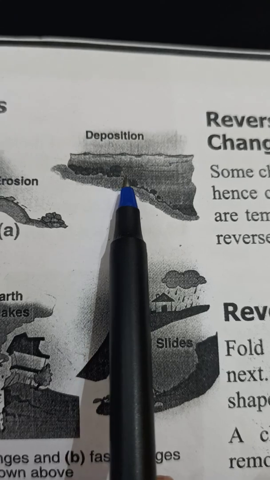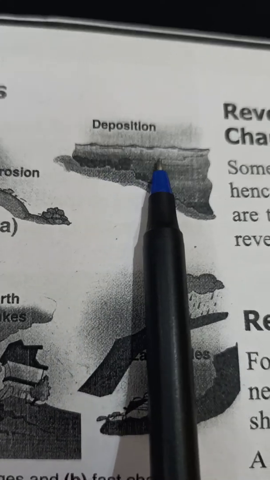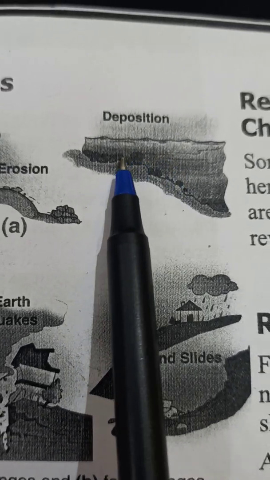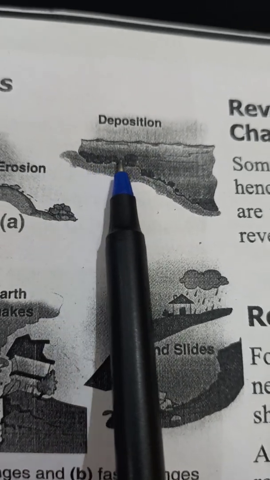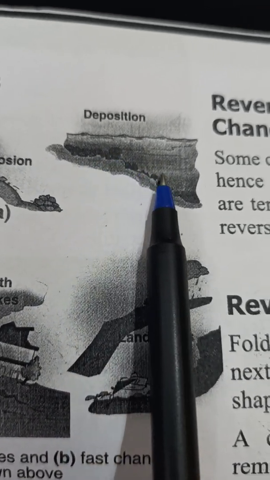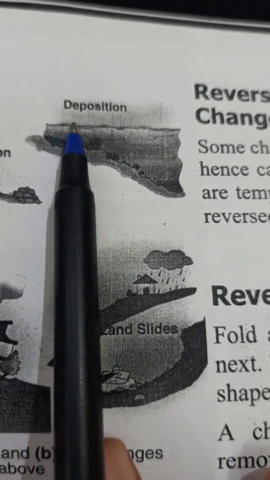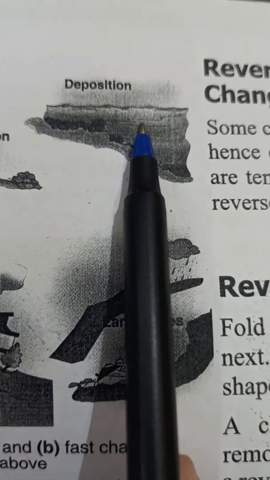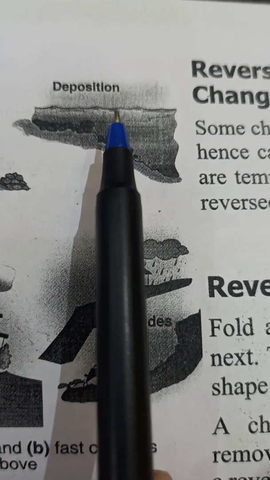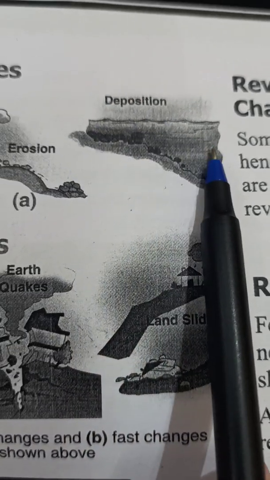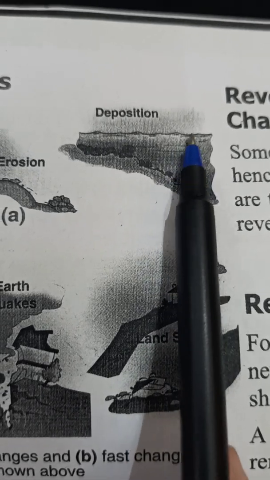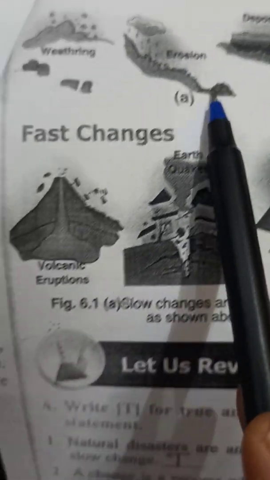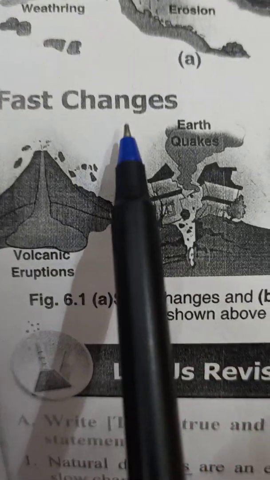Next is deposition. Deposition, you know that when land area or soil is slowly washed away with the help of water, it slowly deposits on the surface of water bodies. That is called deposition. Okay, so these are the slow changes.